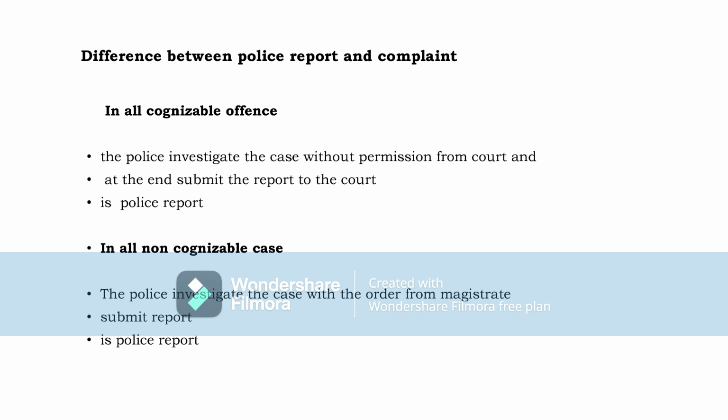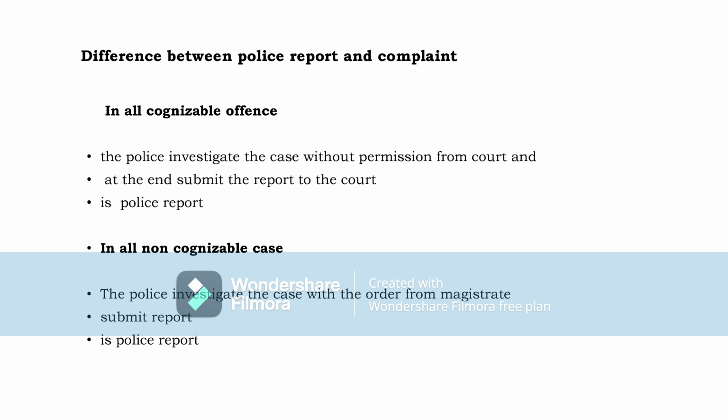Now, what is the difference between the police report and complaint? In all cognizable offences, the police investigate the case without permission of the court. Permission from the court is not necessary in cognizable cases. So, without permission from the court, he will investigate the case. At the end, he submits a report to the court. That report is a police report.